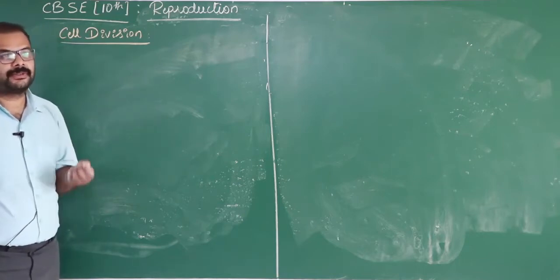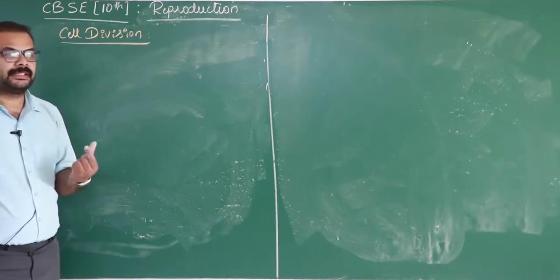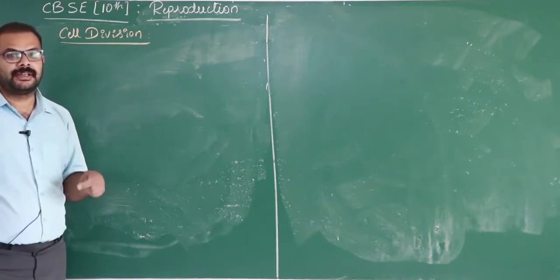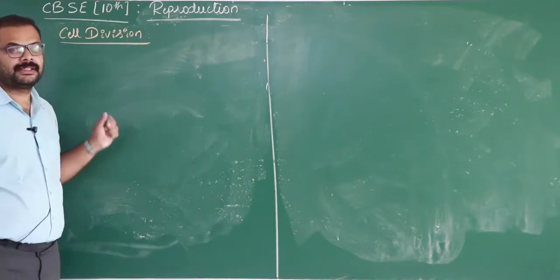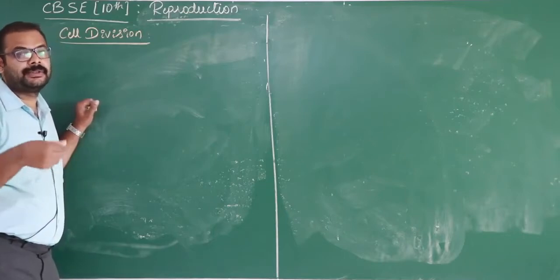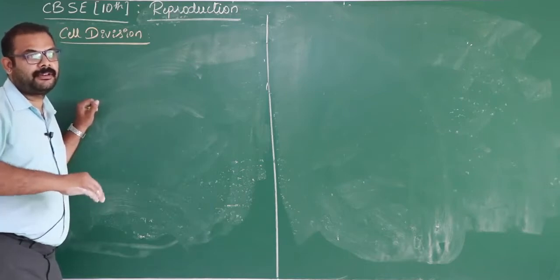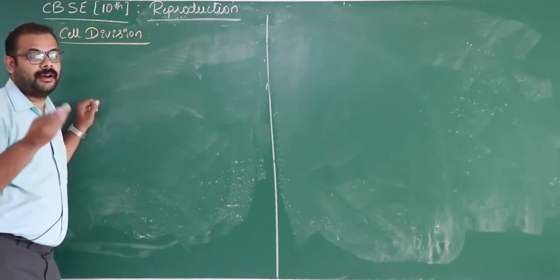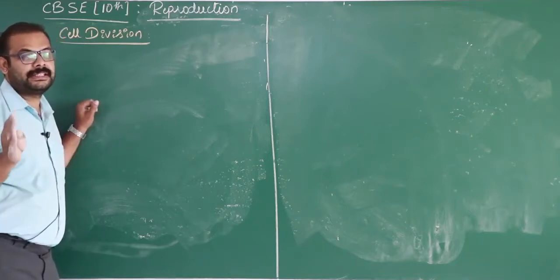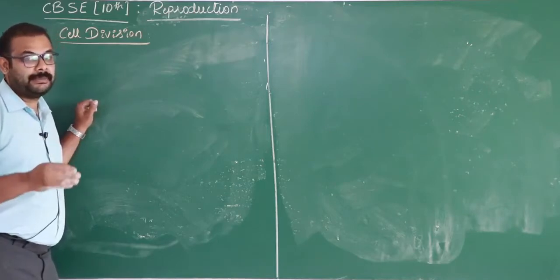So every organism, in order to produce new organisms, there should be multiplication of cells. For example, while going somewhere else or while playing, we may fall on the ground and get a wound. After a few days, the wound will be healed, and there will be no wound at all, and in that place new cells have appeared. How is that possible? A small baby becomes a grown-up young man after a few years, how is that possible? This is all because of cell division. Let's see the different types of cell division.